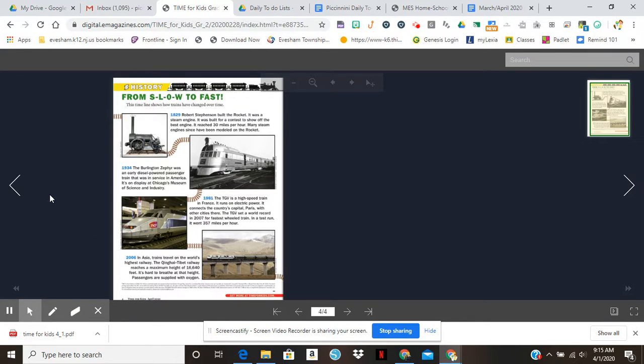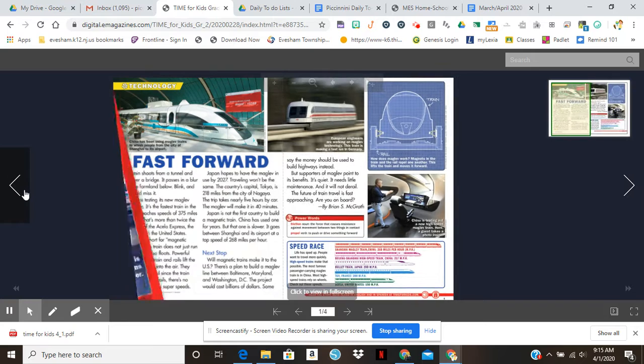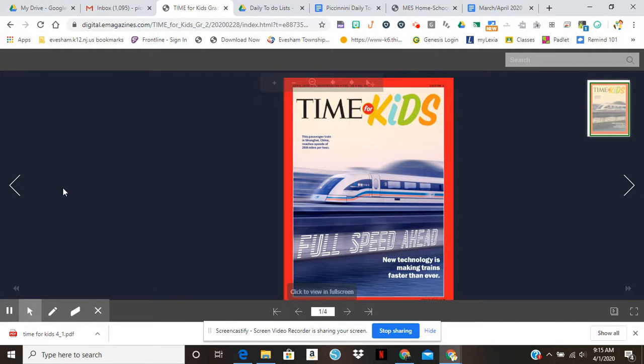You're going to read the article, okay? You're going to use your sticky notes. What is a maglev train? How does a maglev train work? After you've read the article once, you know I always suggest going back and reading a second time, reading for details. The first time we read to get the gist. The second time we read for details. And then the third time is when we read to respond and we answer the questions.